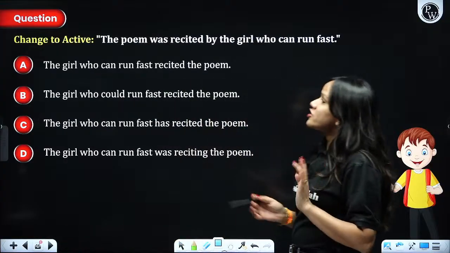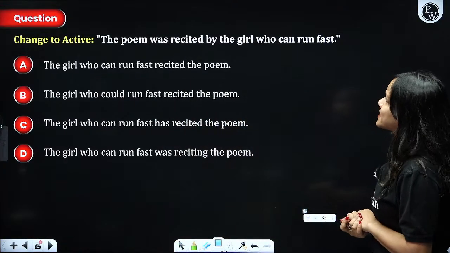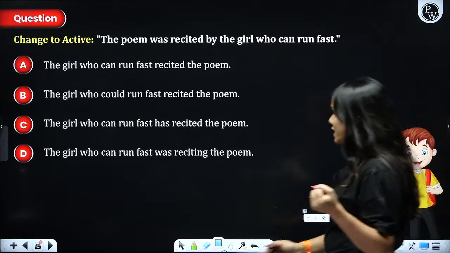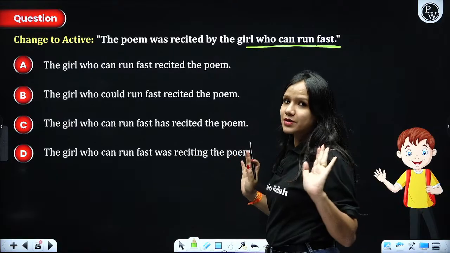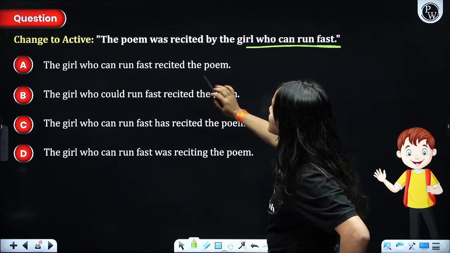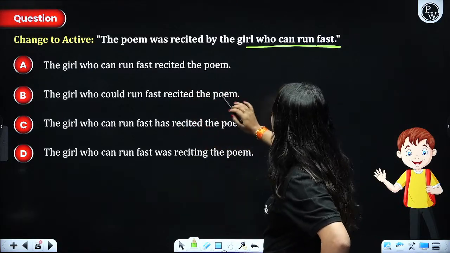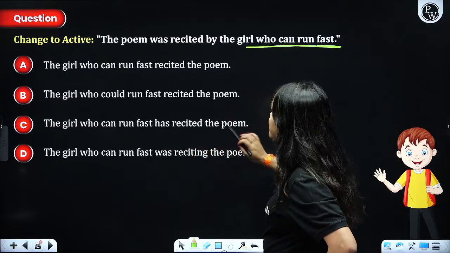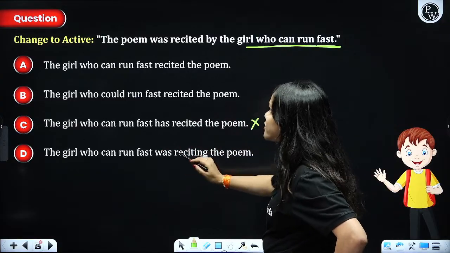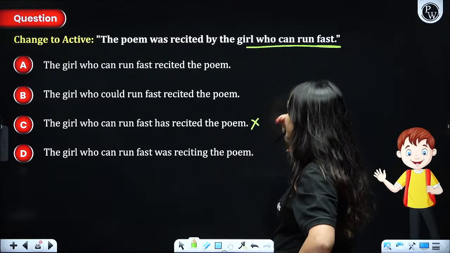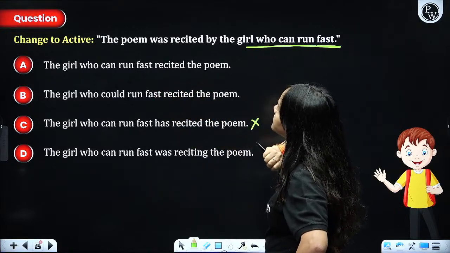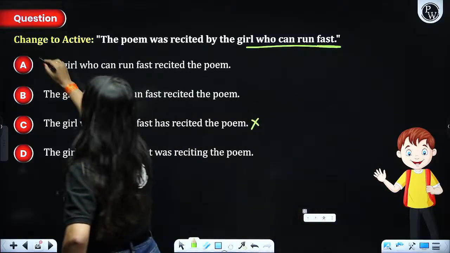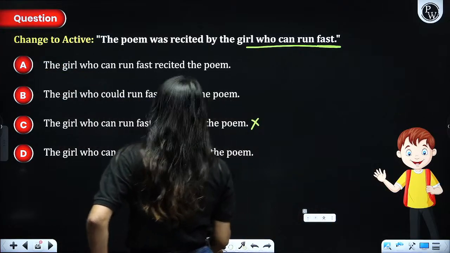Next one. Change to active. The poem was recited by the girl who can run fast. So we are giving it a special attribute. The girl who can run fast recited the poem. The girl who could run fast, no. The girl who can run fast has recited this, no. The girl who can run fast was reciting, no. The girl who can run fast recited the poem. Absolutely, this is our answer.